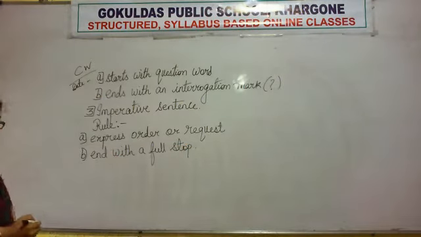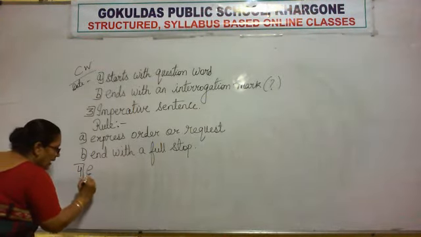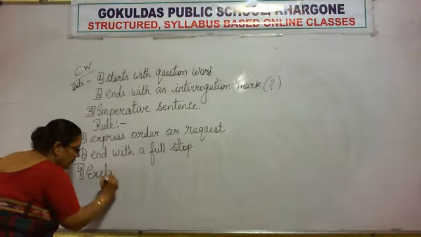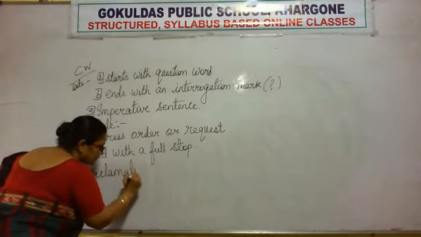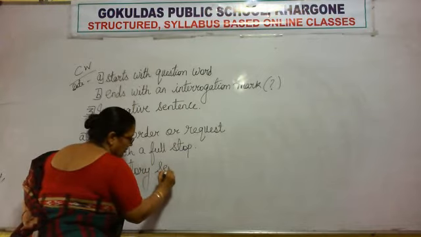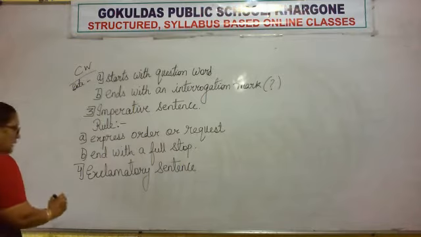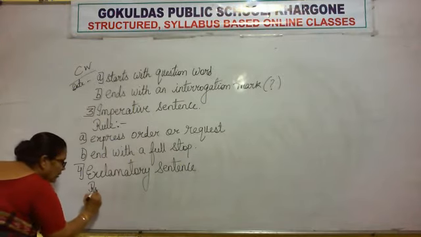Right? And the last one is exclamatory sentence. Right? Now again we come with the rule.